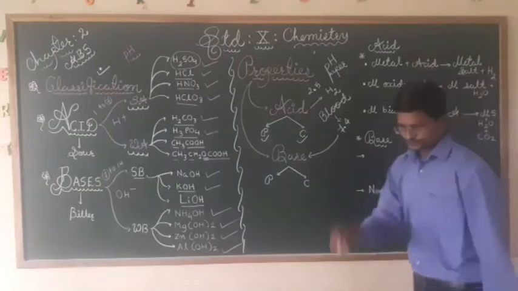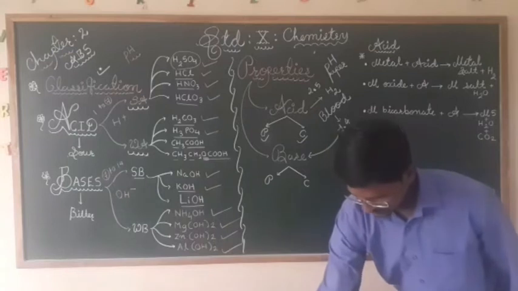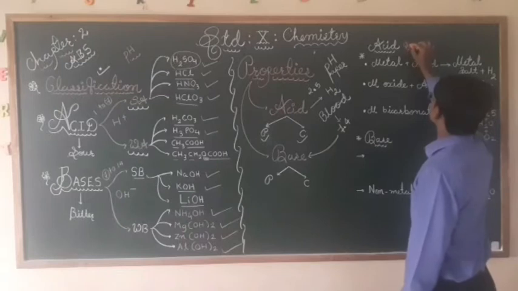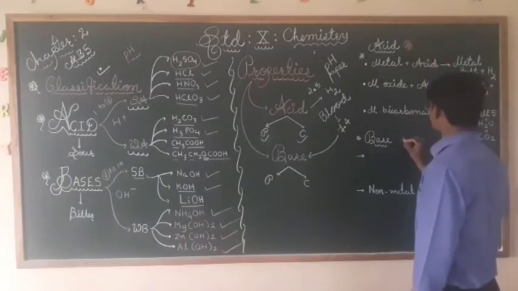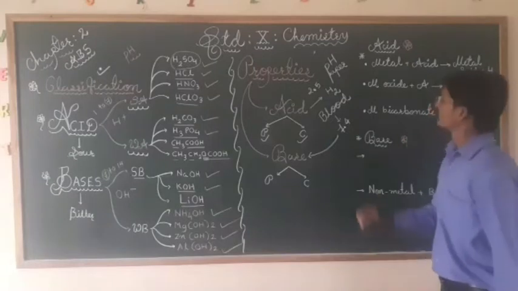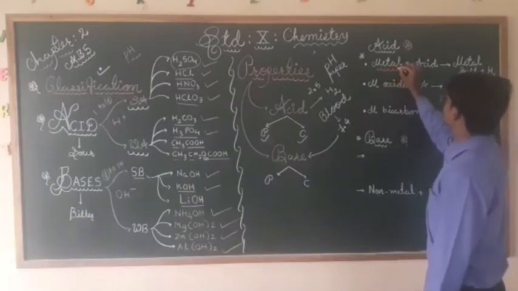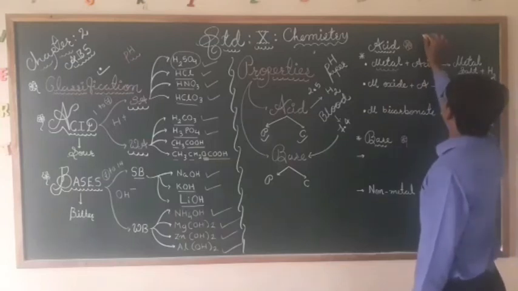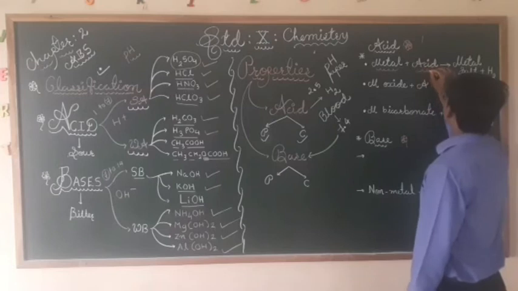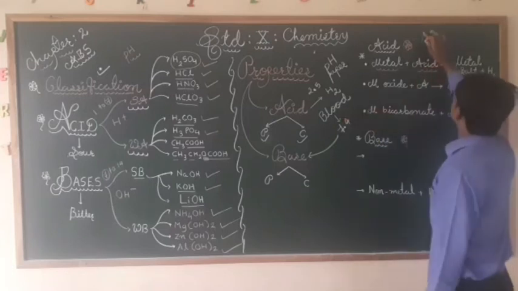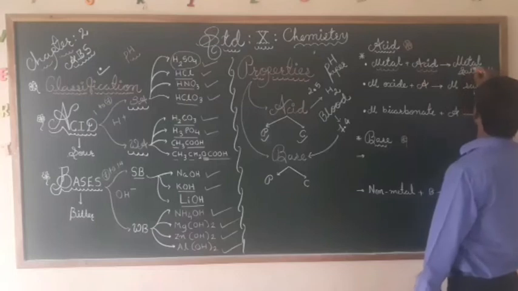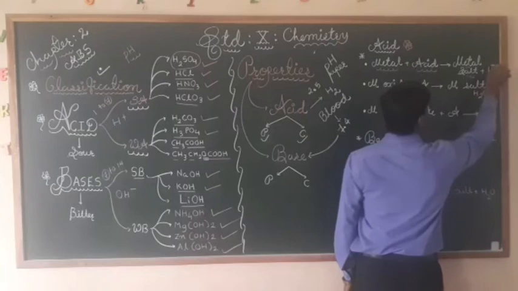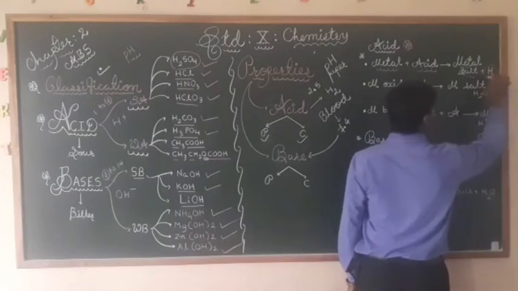Now, the important thing here is the chemical properties of acid and the chemical properties of base. So my dear student, when acid reacts with any metal, I will give you an example also, it will form metal salt, and after that it will give us hydrogen gas.